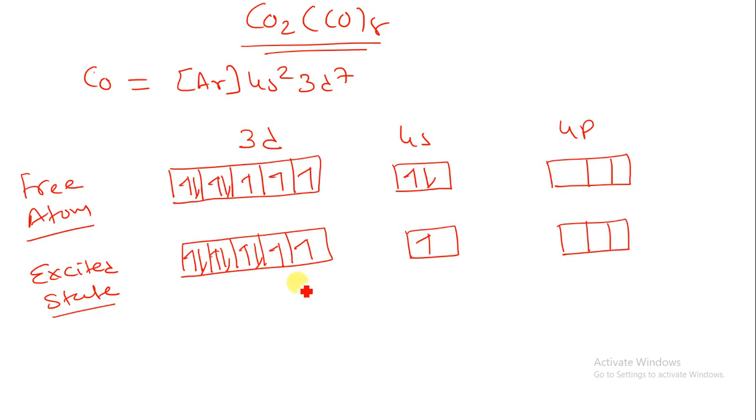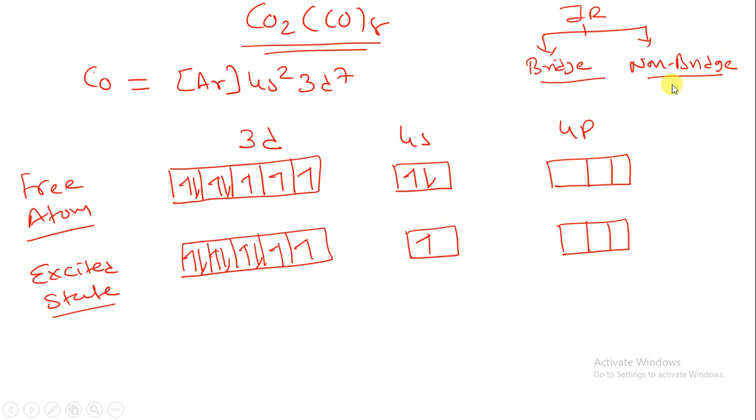Because IR spectroscopy suggested that in IR spectroscopy we are having two types of isomeric forms. First one, that is having a bridge structure. Second one, that is having a non-bridge structure. Okay, so I am telling you that suppose I am having 8 ligands, so I just have to have 8 empty spaces for filling up the 8 ligands. So here I am having 3 ligand spaces.